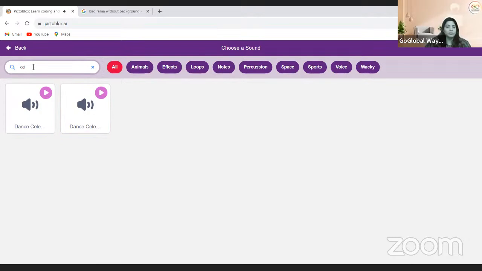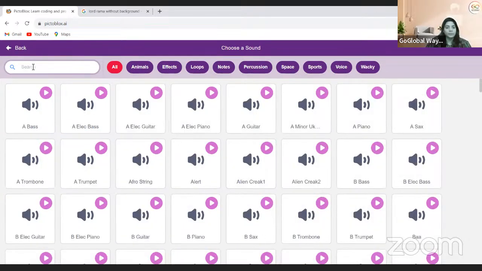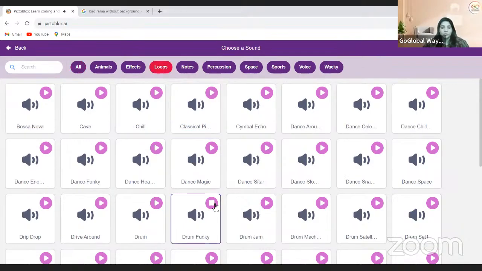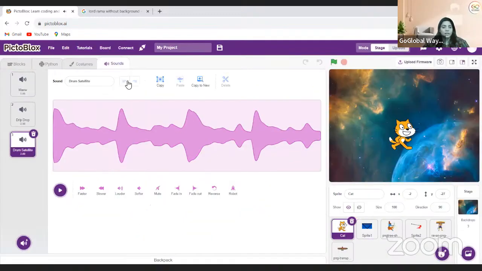No, not this one. Which one can we take? We will take from the loops. Yeah, this we can take.